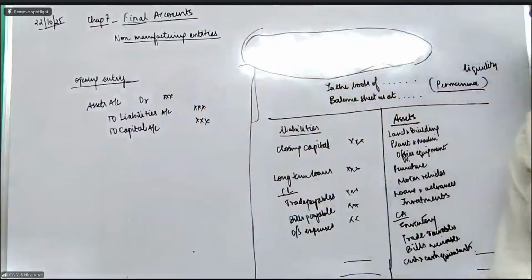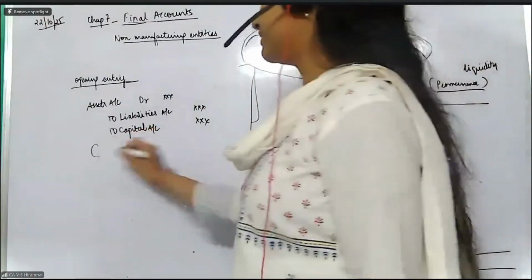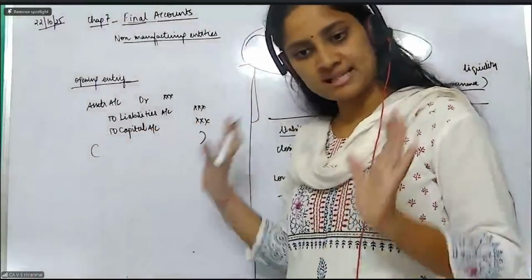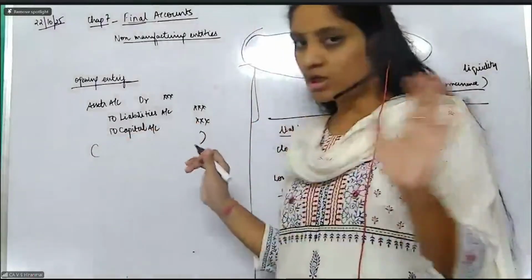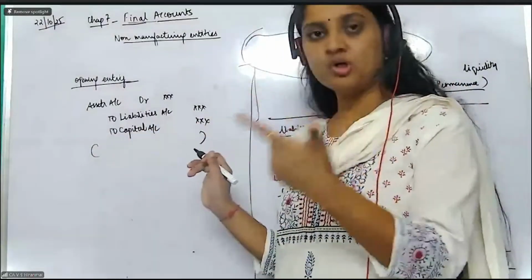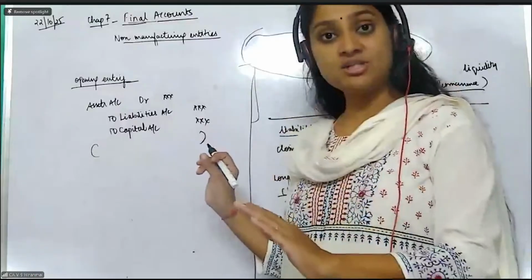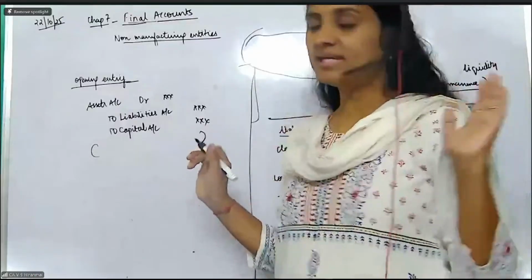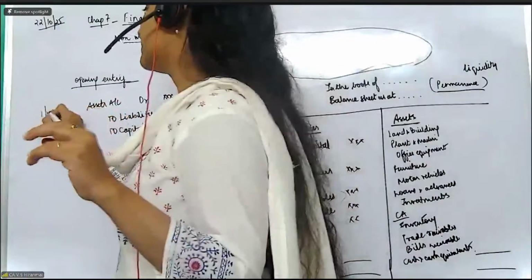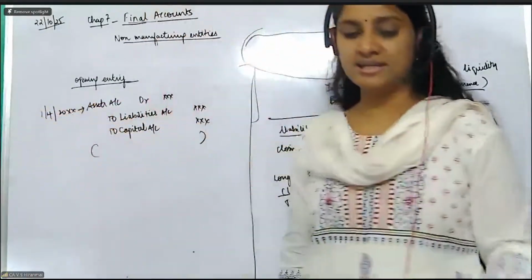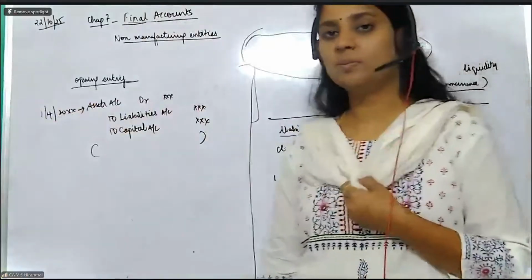All of you, please see this. This particular opening entry will come only in the case of a balance sheet, just passing the opening entry. It will not come for trading account and P&L, because for those two accounts you are going to prepare the closing entries. For the balance sheet, you will be preparing the opening entry. So always you will be taking the opening date and on that date one single entry. Why should we pass the opening entry?